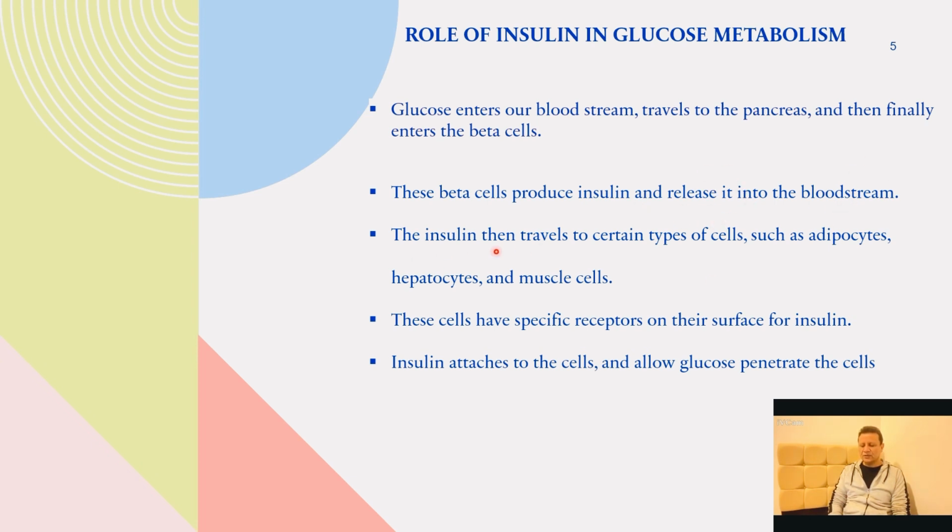The insulin then travels to certain types of cells such as adipocytes, hepatocytes, and muscle cells. Adipocytes are fat cells, hepatocytes are liver cells, and then muscle cells. These cells all have specific receptors for insulin on their surface. So insulin travels to these cells, attaches to them, and then allows glucose to penetrate the cell.